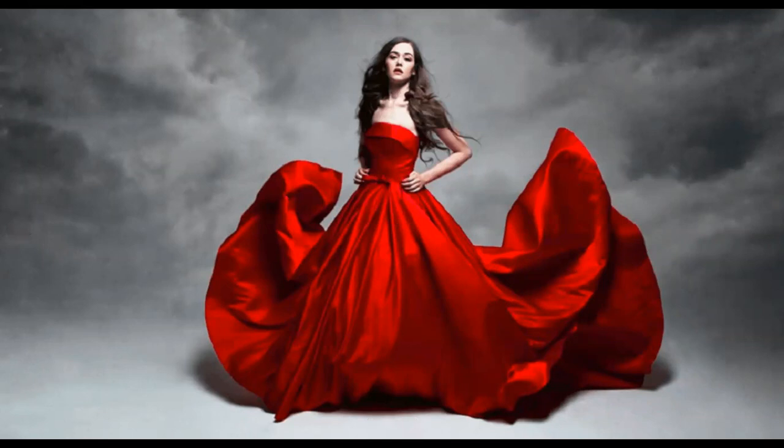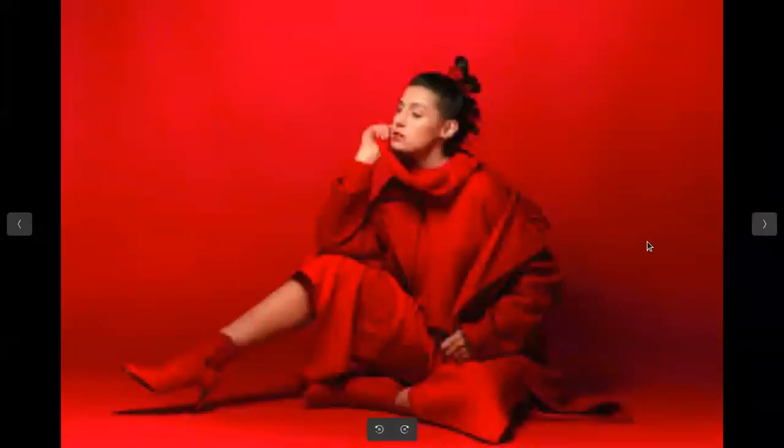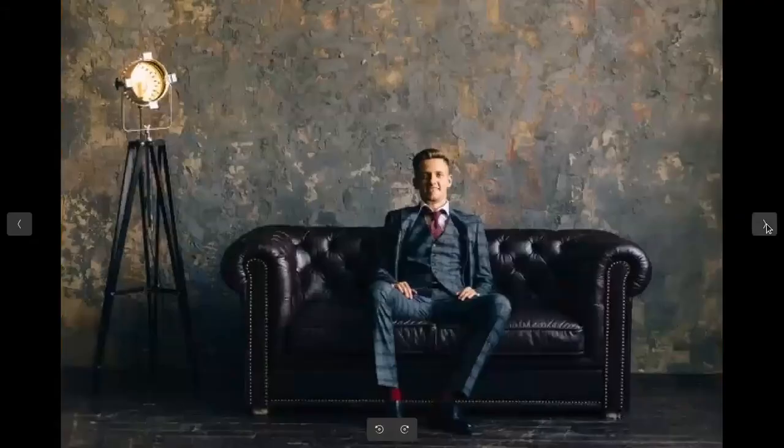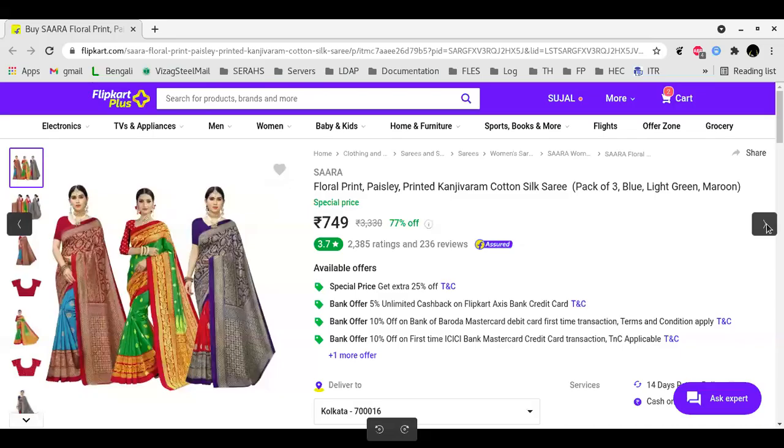Now for fashion photography, creative imagination is required, and the more creativity you will be able to capture in the photo, the better a photographer you will become over the course of time. So that should be your objective. You capture all that fashion, but with a bit of creativity, right? So these are some examples of fashion photography. This is an example of one more fashion photography with a male subject.